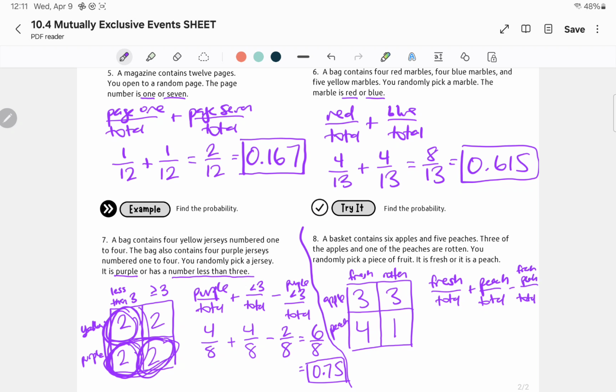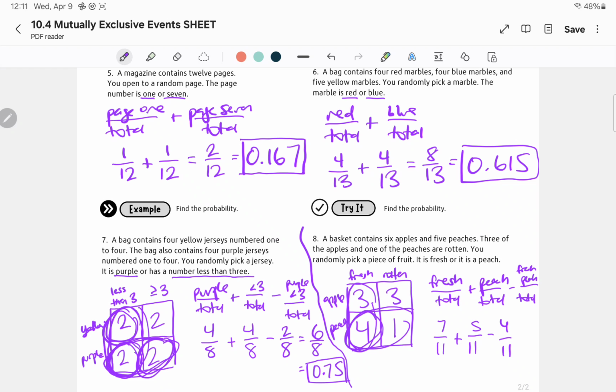over total. So how many are fresh? That would be this column, which is 7. And how many total pieces of fruit? 6 plus 5 is 11. So there's 11. Then the peaches, there's 5 peaches. That total does not change in this lesson, so it's also going to be 5 over 11. And then the overlapping, what we've counted twice is this box, which is 4.